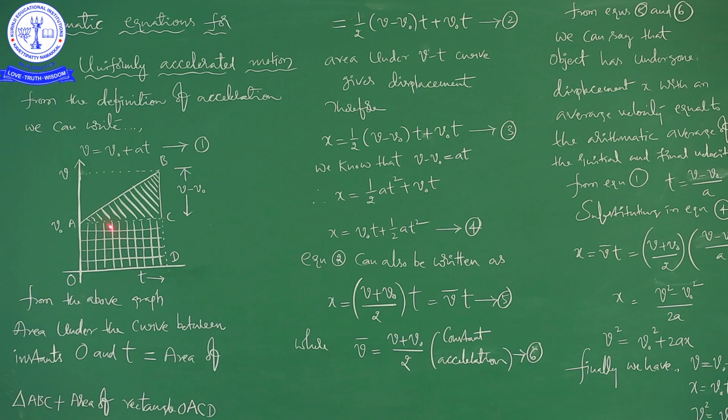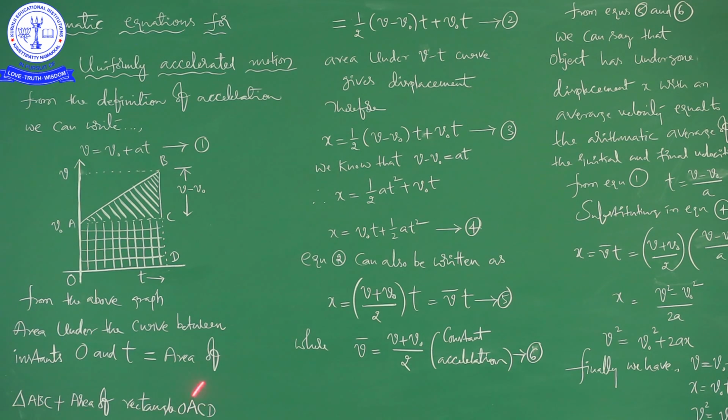So, this is the graph for a body moving with v naught initial velocity and will reach the final velocity v in a certain period of time, that is from 0 to t. So, after understanding this graph, we are going for the next step. See here, from the above graph, area under the curve between instants 0 and t is equal to area of triangle ABC plus area of rectangle OACD.